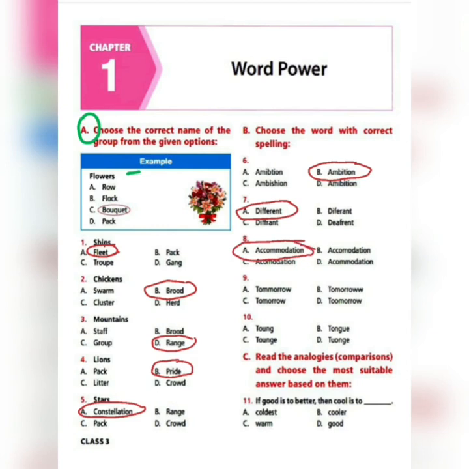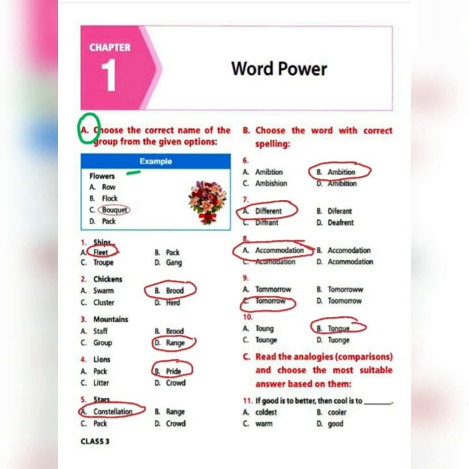Then number 9, tomorrow. This one is a very common mistake that children make. So look into it carefully. Option C is the right answer, that is the right spelling for tomorrow. Question number 10, that is tongue. The correct spelling is option B.